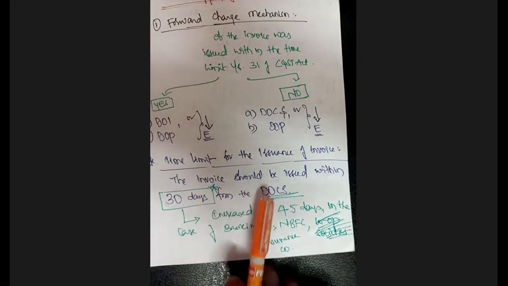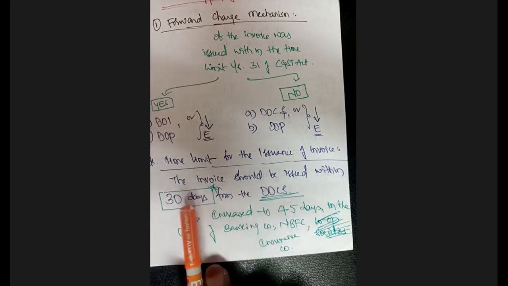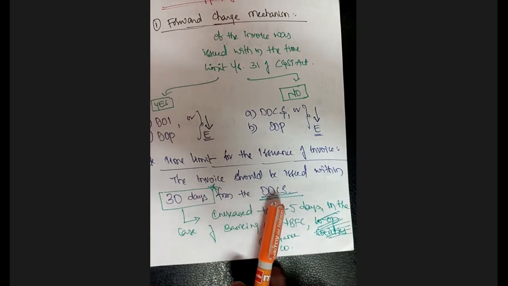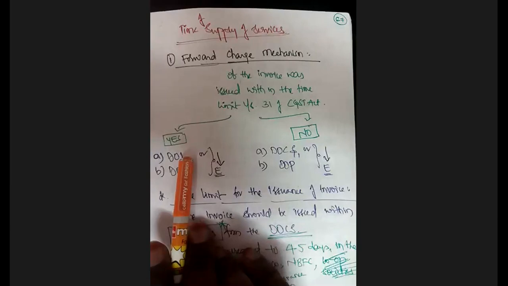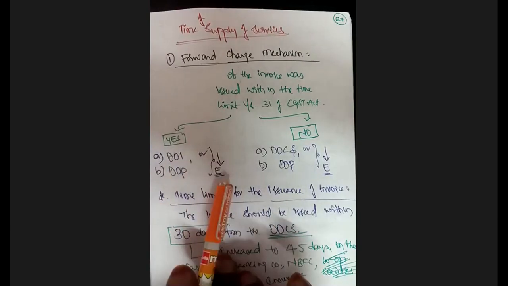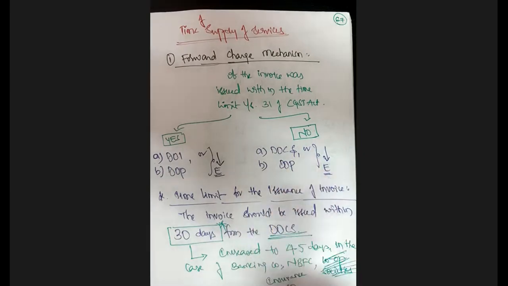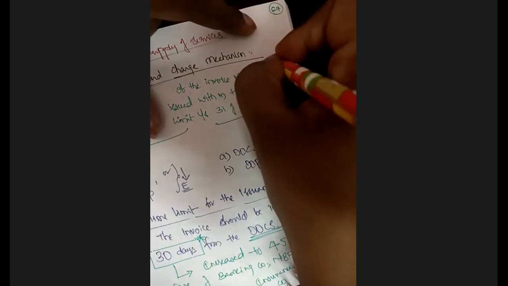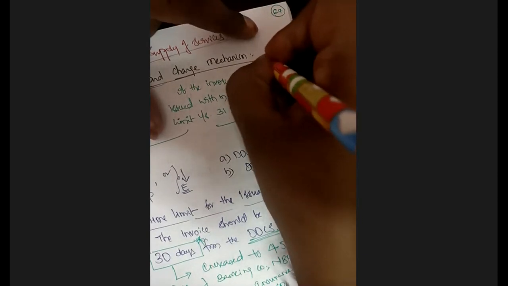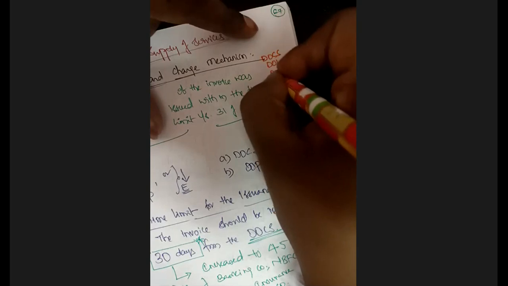So if you issue the invoice within a period of 30 days from the date of completion of service, the time of supply is the date of invoice or date of payment, whichever is earlier. If not issued, it is the date of completion of service or date of payment, whichever is earlier. Is that clear, everyone? Simple, it is very easy to remember. We will be having three events only: date of issuance of invoice, date of completion of service, date of payment.